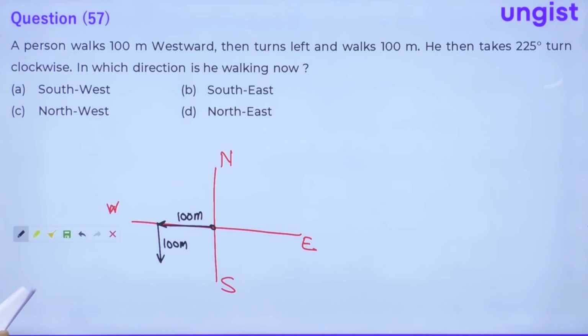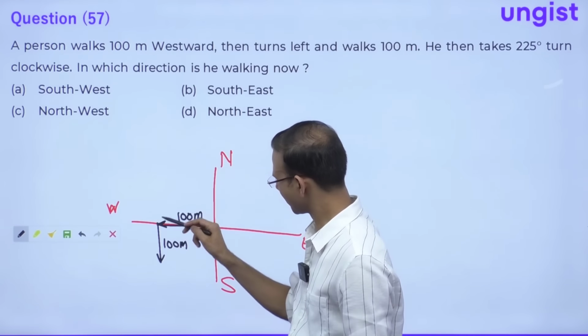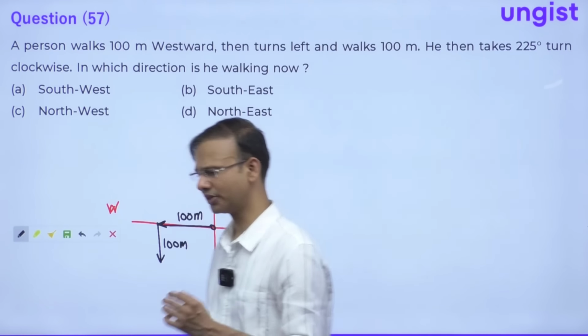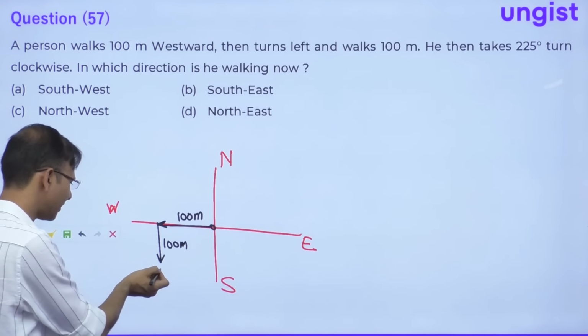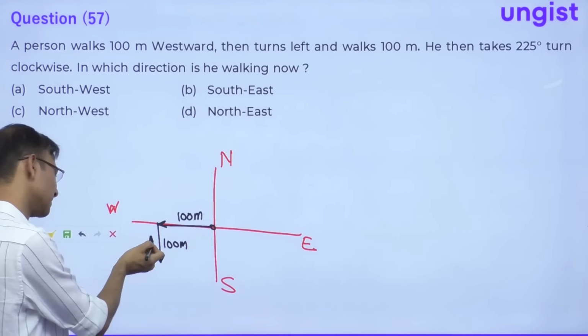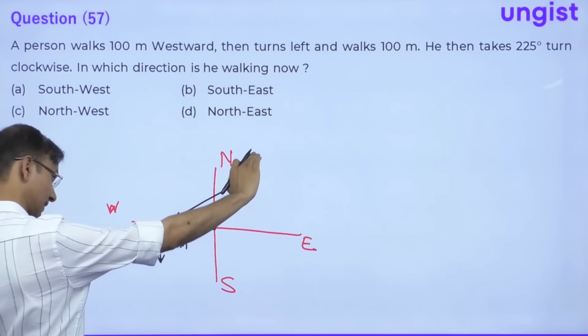And walks 100 meters. Then he takes a 225 degree clockwise turn. See everyone, he is going like this and then he takes a 225 degree turn clockwise. Just think on it, 225 means 180 plus 45. So if he takes a 180 degree turn, obviously he is like this and then 45 from here, so it is like this. I mean, he is facing like this.